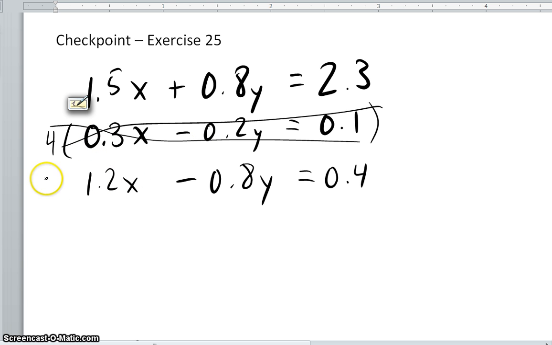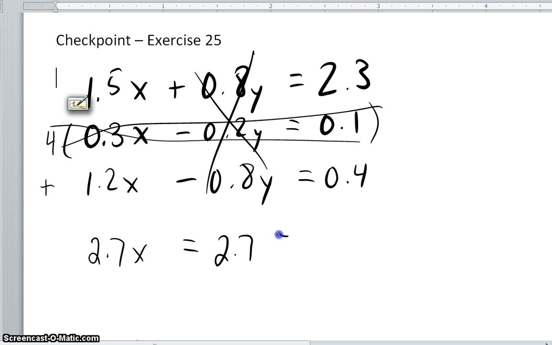So that means if I add these two equations together, I get a third equation that's in the system, and this second variable, the y, eliminates. So this variable is gone. That means I can solve this for y, or excuse me, for x. So I divide by 2.7.